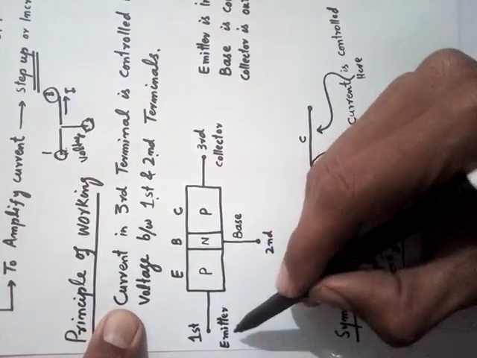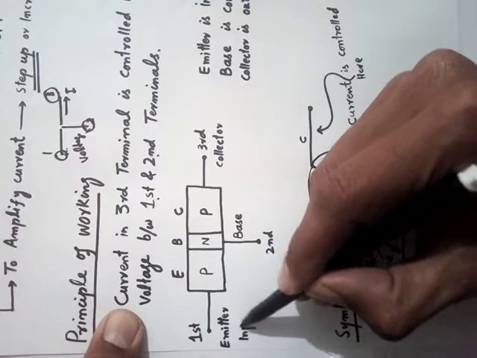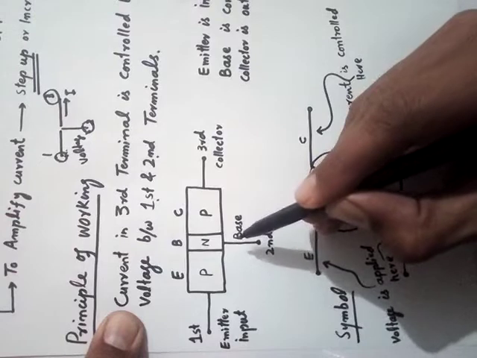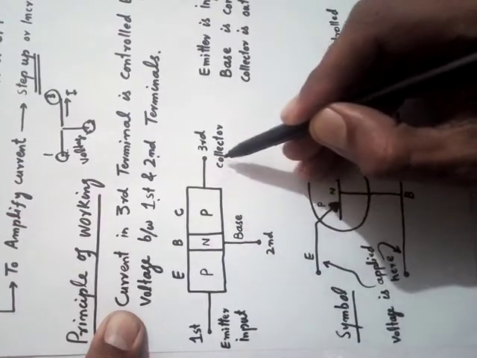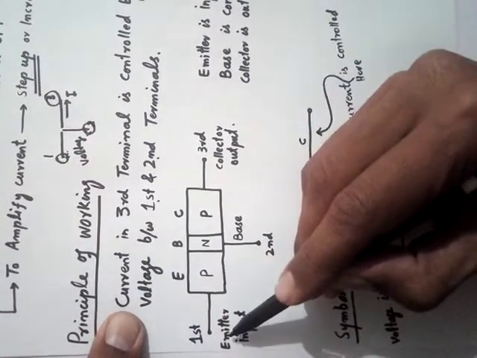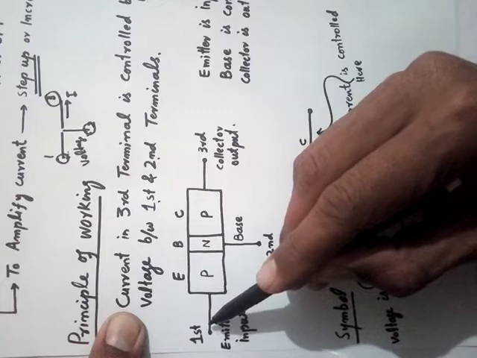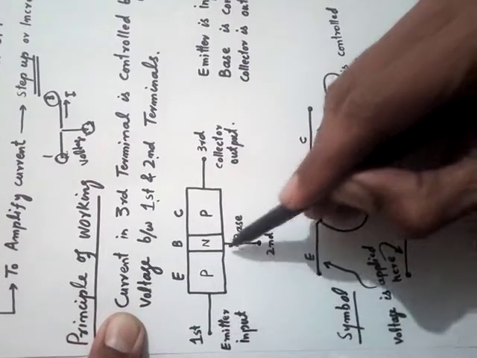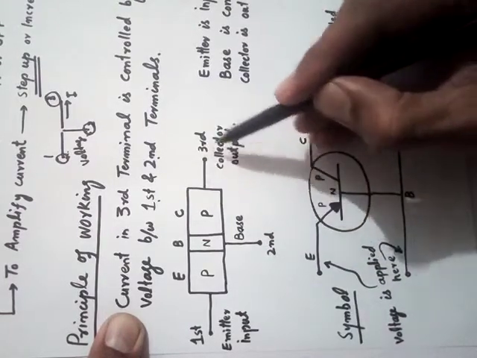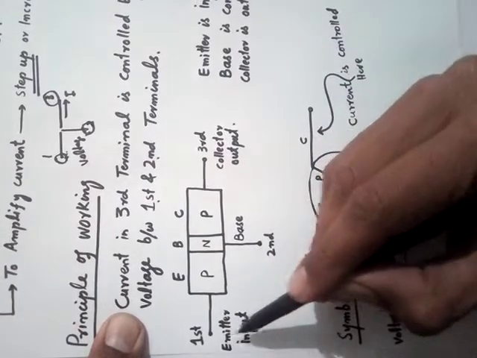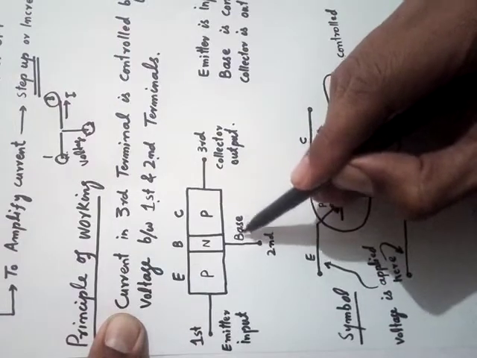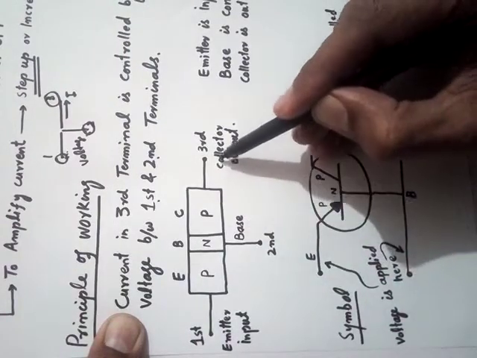What is the function of the emitter? We apply input here. We control from this point and we get the collector as the output. The leftmost side of the transistor is called the emitter. The central one is called the base, and the right one or the third terminal is called the collector. We apply input at the left side at the emitter, we control it from the base and we get the output at the collector.